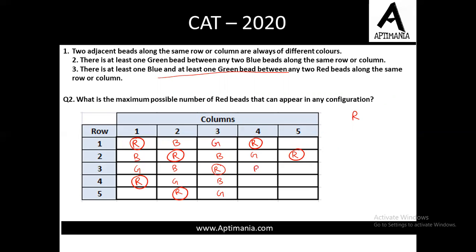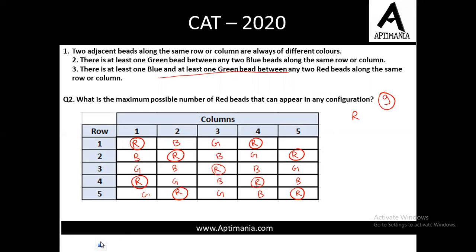Then R, and here it has to be B, here it has to be G, then G and then B, and then we can use an R over here as well. Similarly, we can use an R here as well. So now let us try to count the number of R's. We have 1, 2, 3, 4, 5, 6, 7, 8, 9. So the maximum number of red color beads that we can use in the configuration is 9.